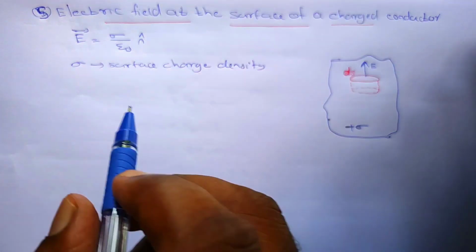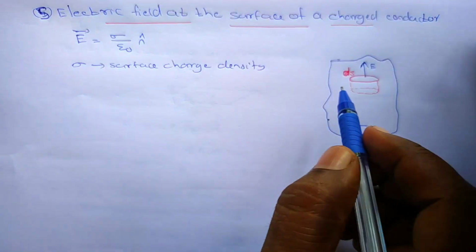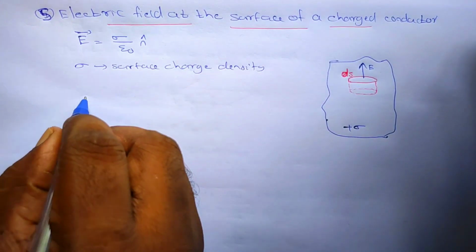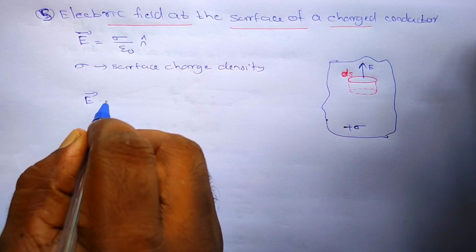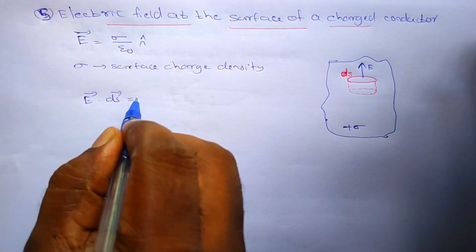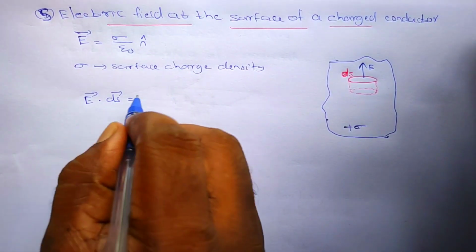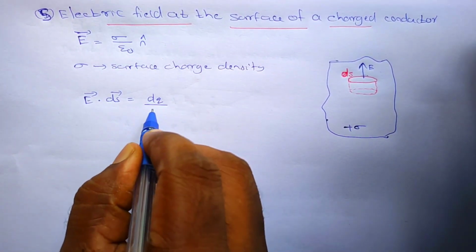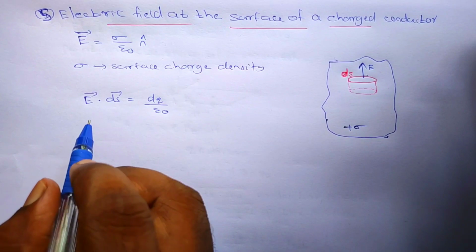So I am going to consider the electric flux over the first surface. That is E dot dS is equal to the charge over this small surface, dq, divided by epsilon naught. This is the Gauss law.